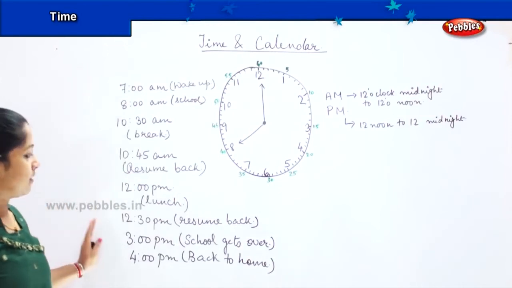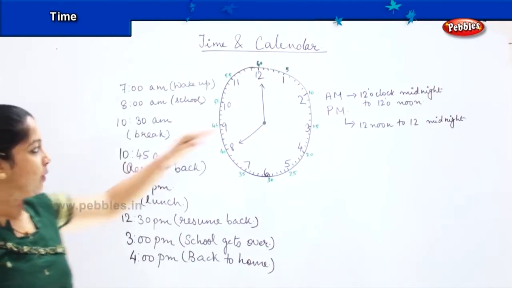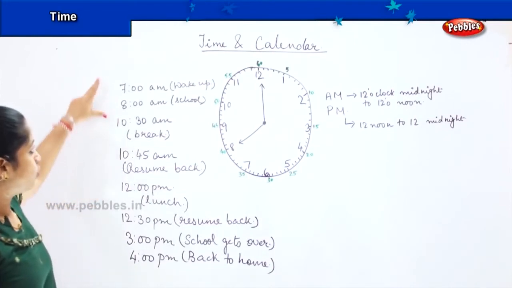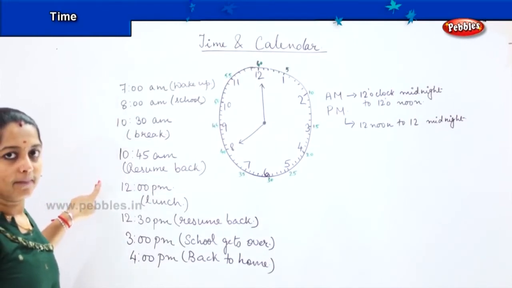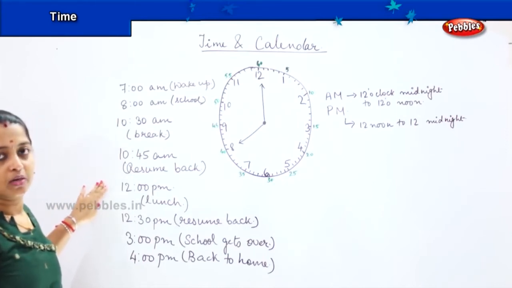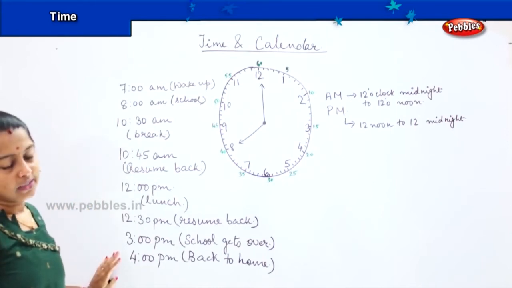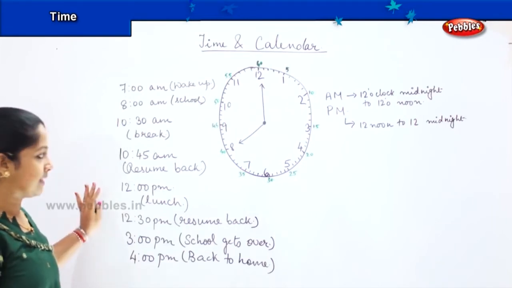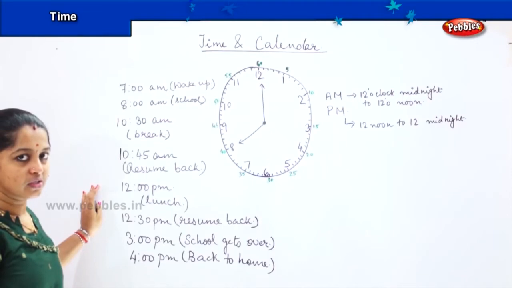So understood children, how are we differentiating between AM and PM? So from morning till 12 noon, it is my AM, morning session. And post 12 o'clock, till the time we sleep, it is PM. Okay, is it clear? Have you understood?